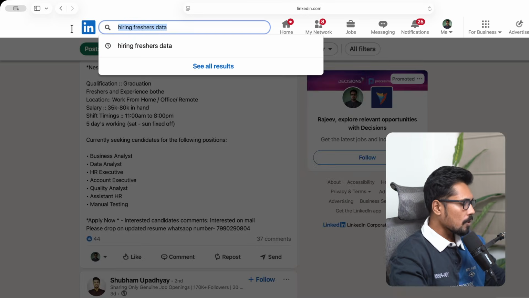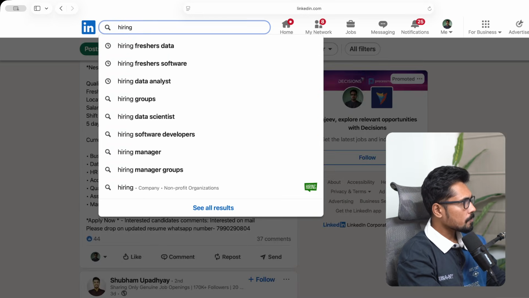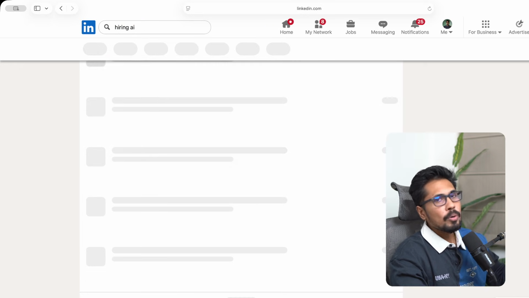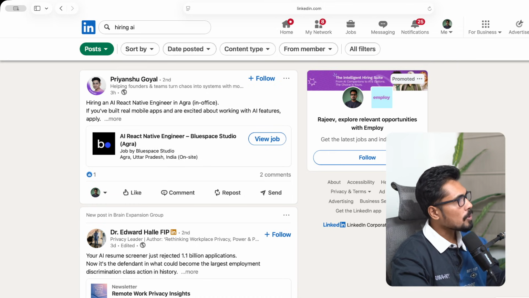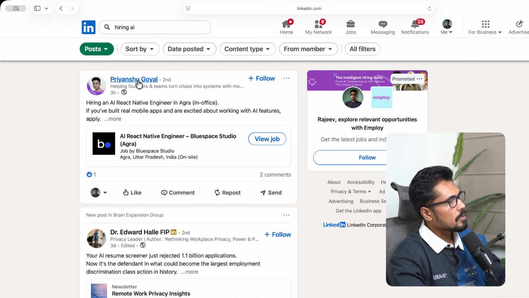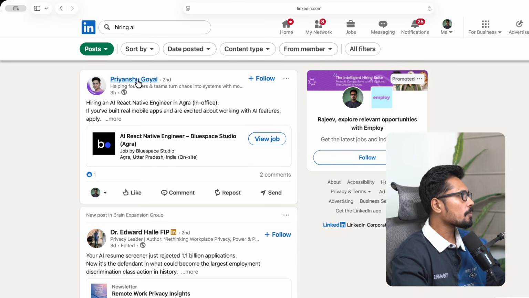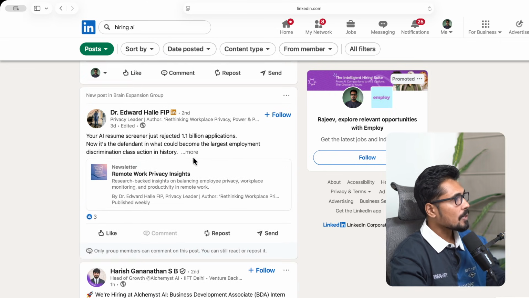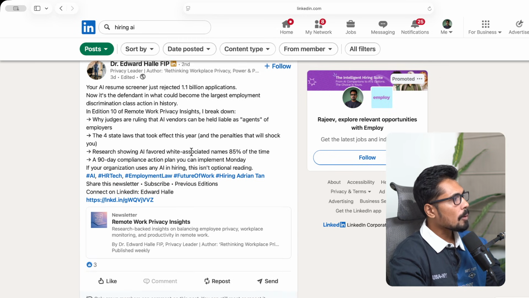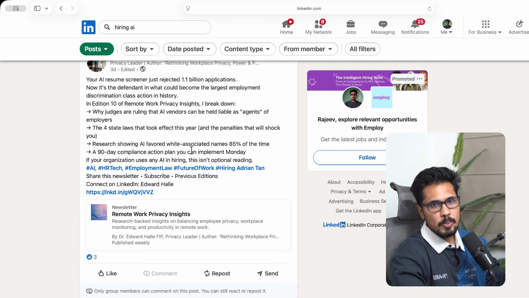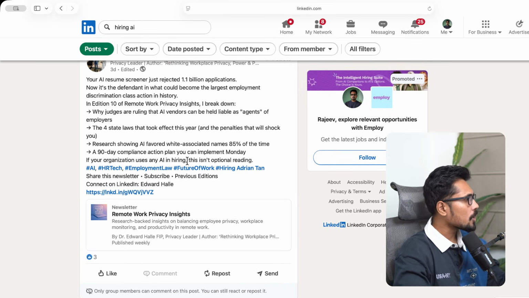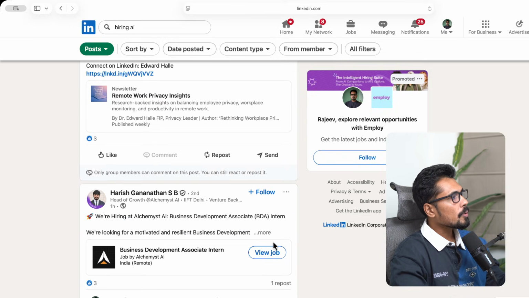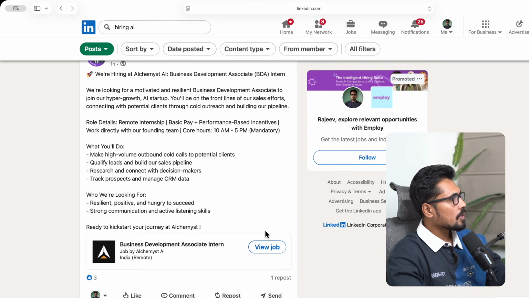For example, I'm looking for "hiring AI". I want to look for people who made a post on hiring, so I'm in the posts section. These are recruiters who posted about hiring AI people, so you see only those particular posts. Some recruiters may also share their contact details, their email ID and phone numbers, so you are able to reach out to those numbers as well.